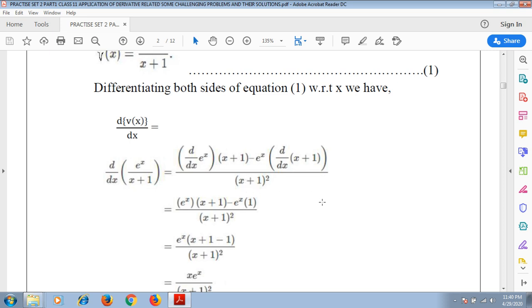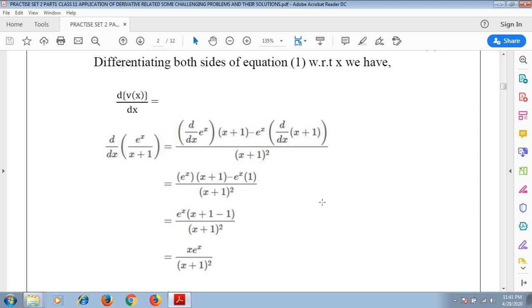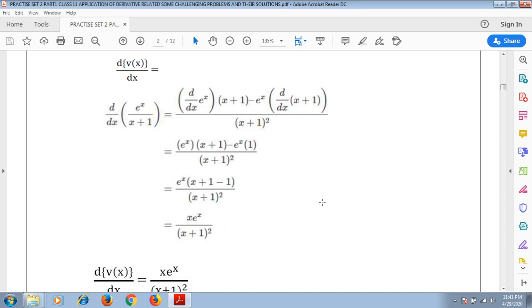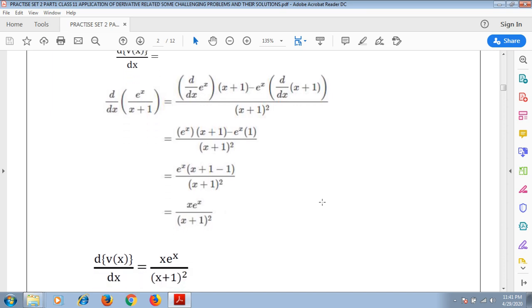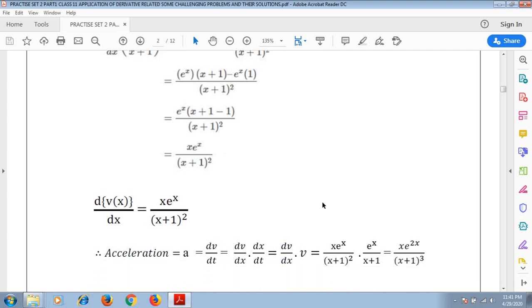We are using that, and we have e to the power x into x plus 1 minus e to the power x into 1, divided by x plus 1 whole square. So we have e to the power x into x plus 1 minus 1 by x plus 1 whole square, which results in x e to the power x by x plus 1 whole square. So we have d/dx of v(x) equals x e to the power x by x plus 1 whole square. Now there is a twist in this problem, right?